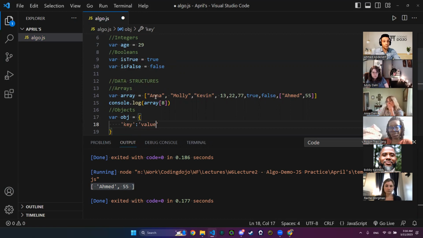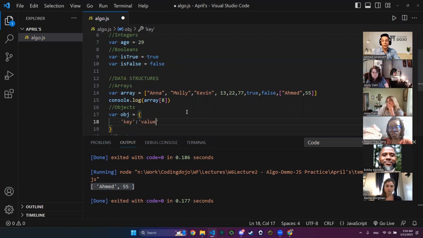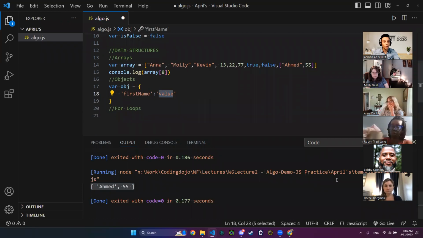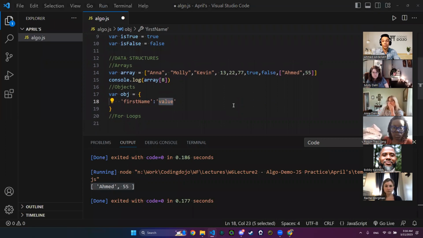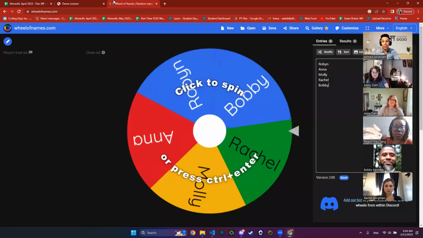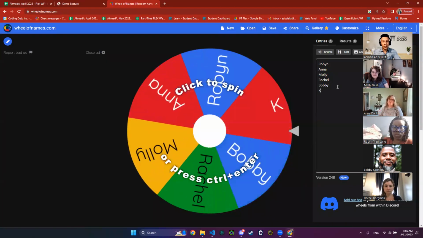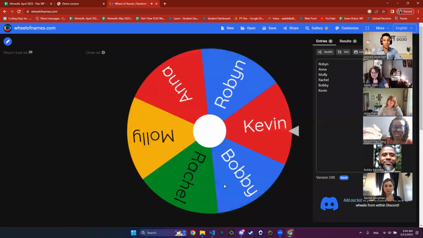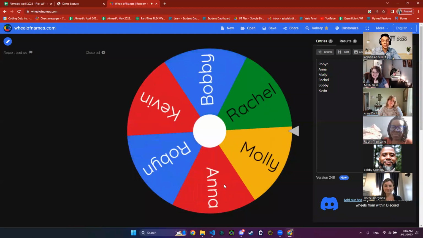So the key in the object is referred to as key-value. What does this mean? Let me tell you. The key may be my first name. The value will be, let's see which one from you we will be dealing with as our object for today. Let me add Kevin and start our week to see who will be our object for today.